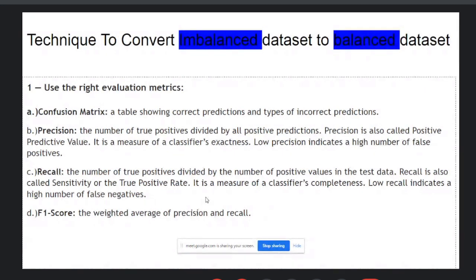Then the next one is the F1 score. What is the F1 score? It's a weighted average of precision and recall.